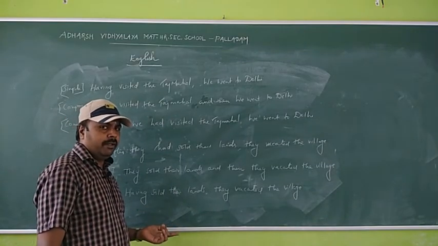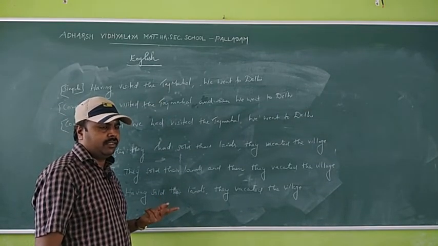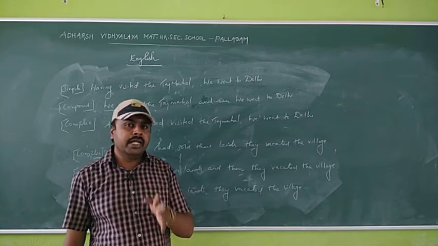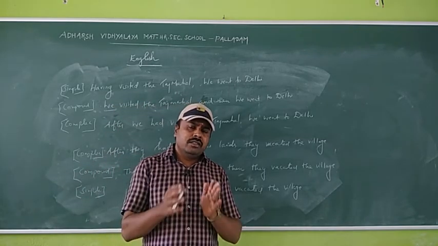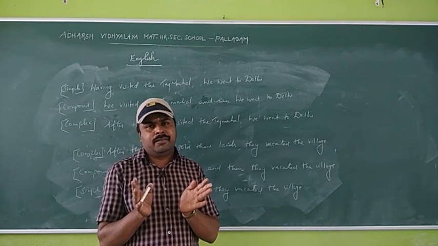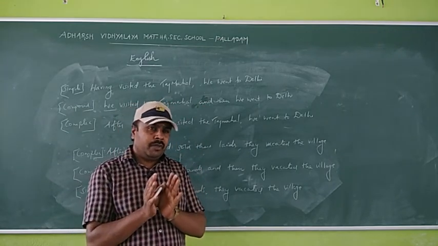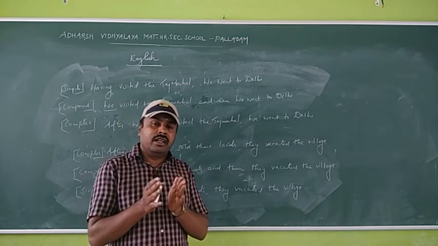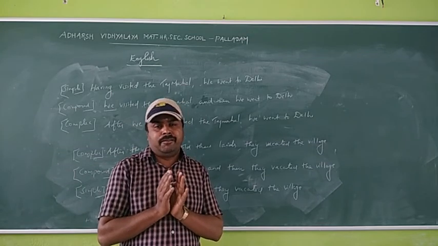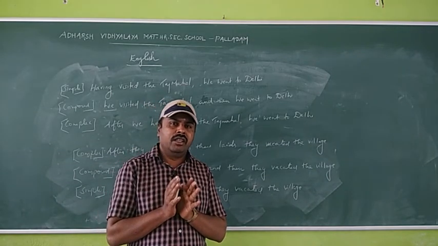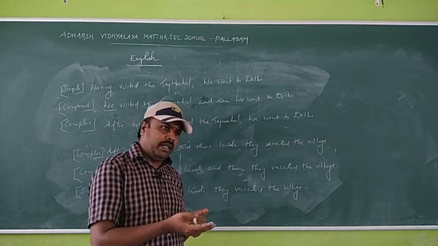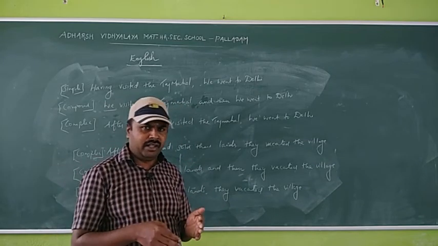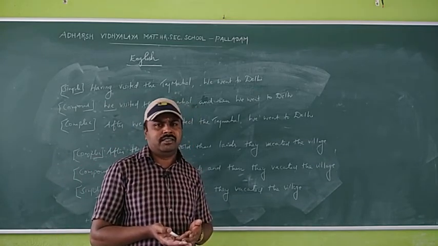Rule number 3, time, later actions. So the first rule is time, immediate action. Second one is time, later actions. Can you understand? You have to read the sentence clearly, understand and grasp the meaning. Then only you can find out whether it is time, immediate action or later action. After that you can use the right phrase, coordinating conjunction or subordinating conjunction.